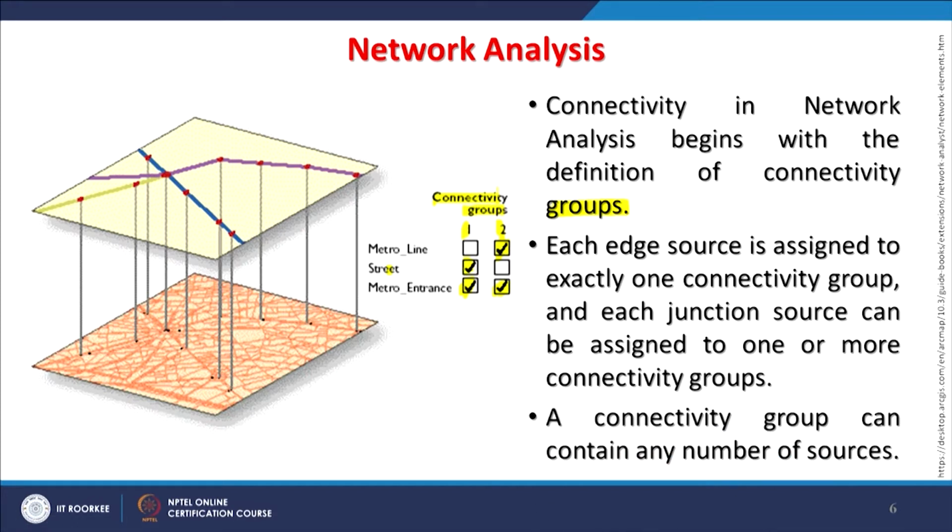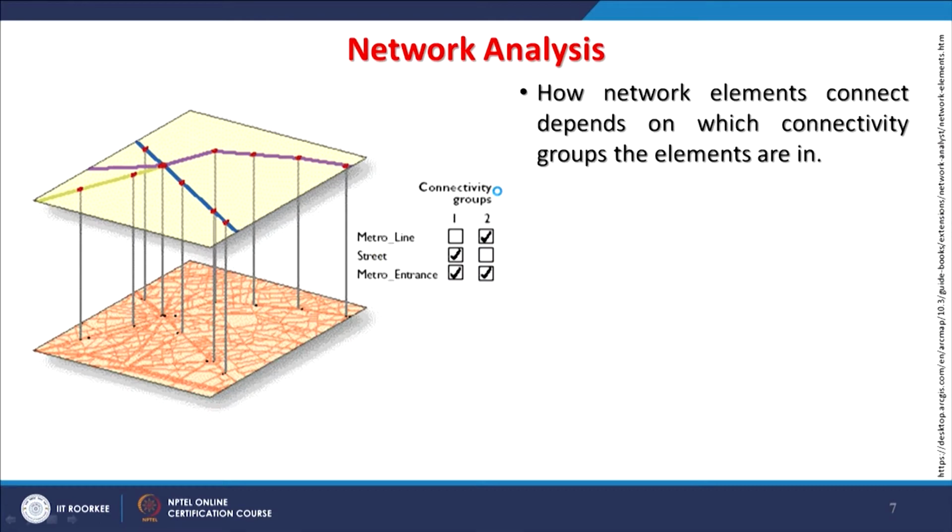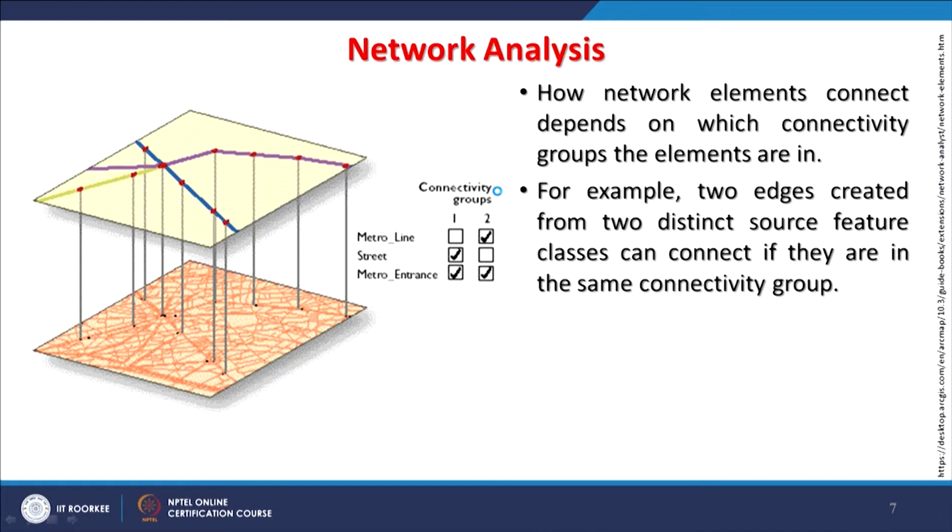Now, the connectivity groups can contain any number of sources. So, here we can have as many sources as we want in this connectivity group. Now, how many network elements connect will depend on which connectivity groups the elements are in. For example, two edges created with two distinct source feature classes can connect if they are in the same